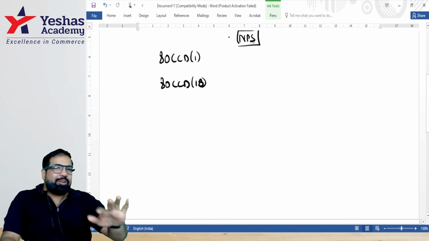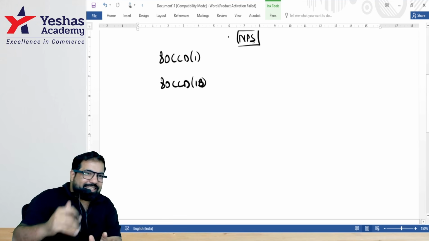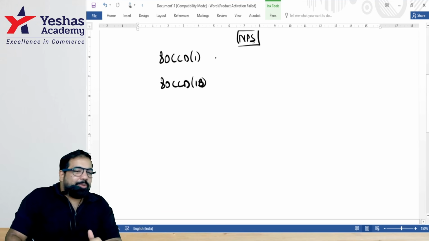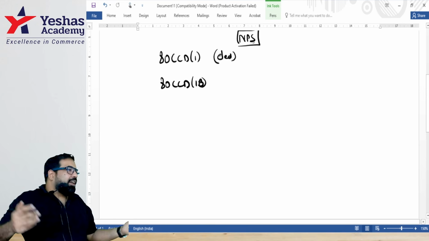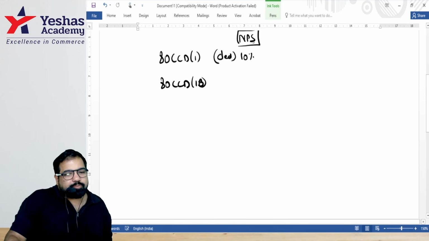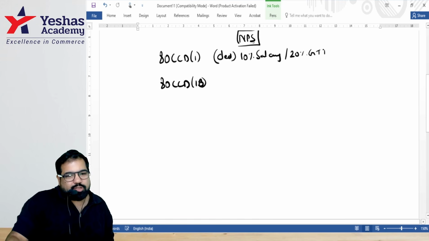Guys, that's question number 4. After you recover from this section, guys, do that sum also maybe. Are you self-contributing to NPS? The government says, I can't give you big deductions up to maximum 10% of your salary. And if you don't have salary, 20% of your GTI. And it cannot be more than 1 lakh 50.